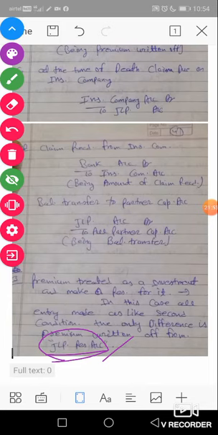Then next, at the time of death of partner, we will make a claim on the insurance company. Journal entry is insurance company account DR to JLP account. Then next, claim amount received from insurance company: bank account DR to insurance company, being amount of claim received from insurance company.